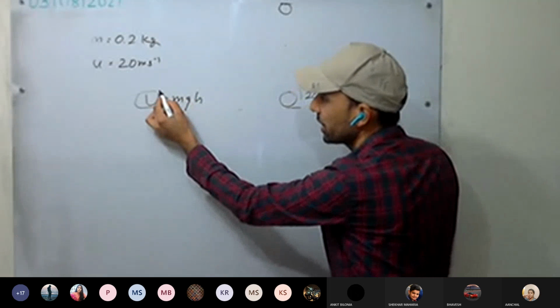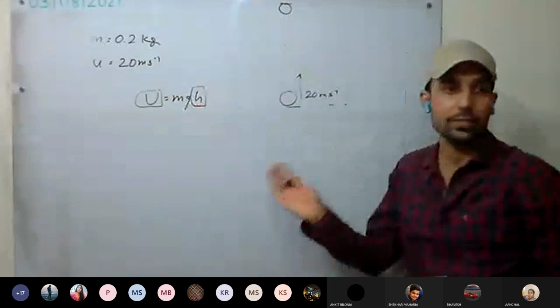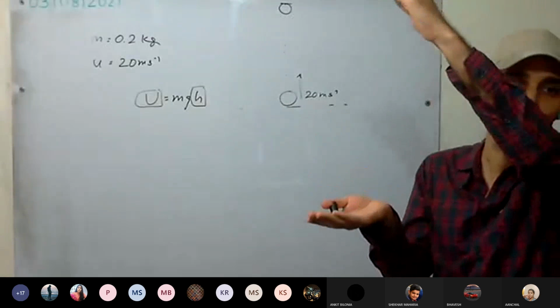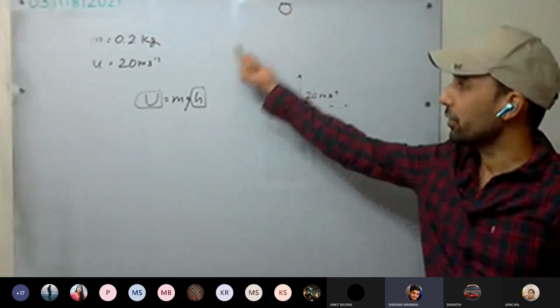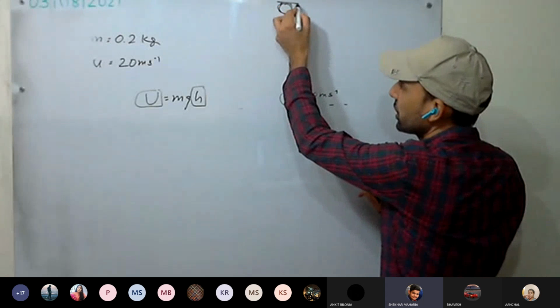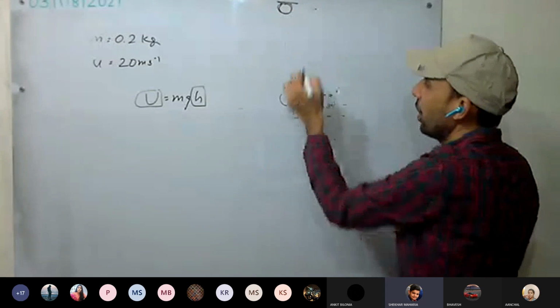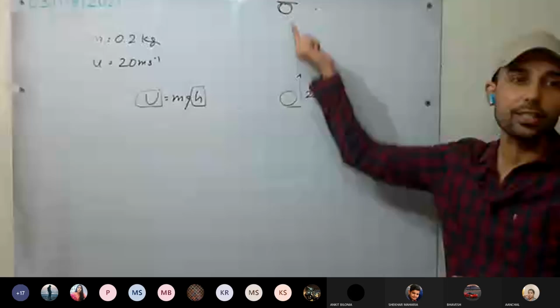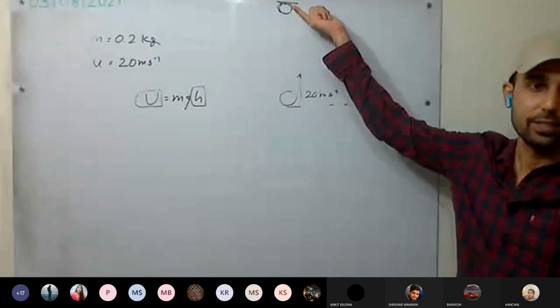So for maximum potential energy, the height must be maximum. At that point it will have the maximum potential energy, the point where all the kinetic energy has converted into potential energy.